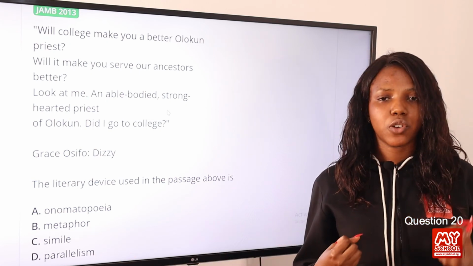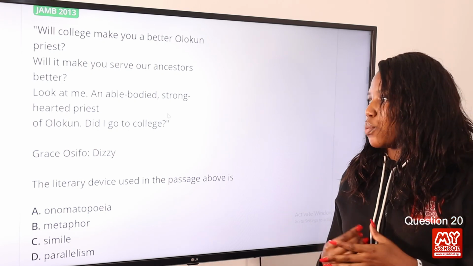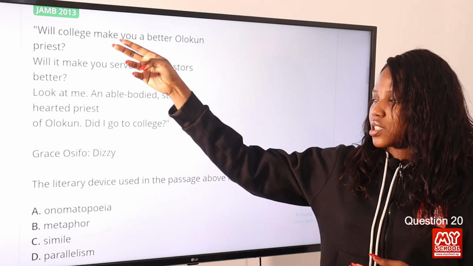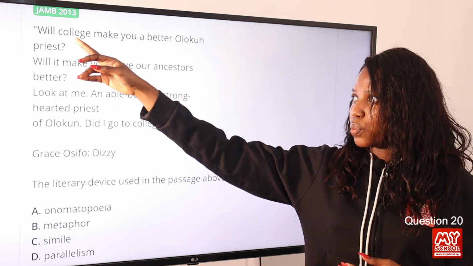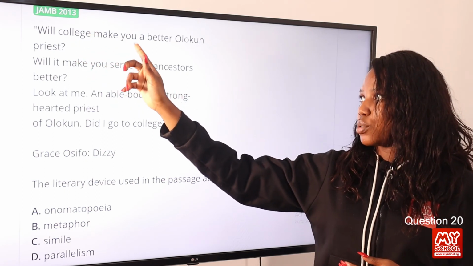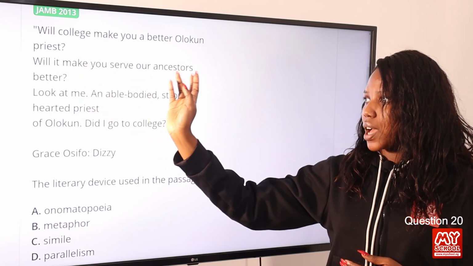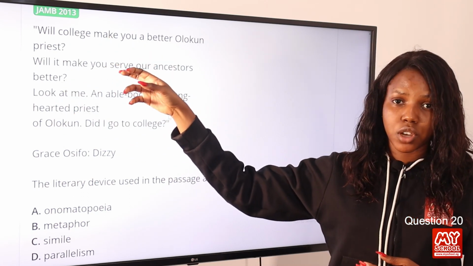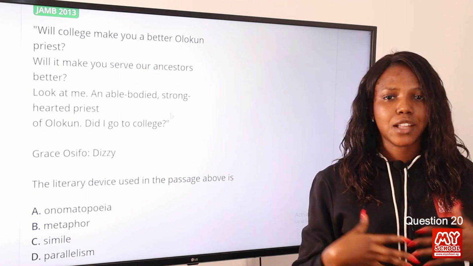Parallelism is a repetition of grammatical elements in writing or in speech. Now, which element has been repeated? We can see the first and the second. This is a question, this is also a question, and it's the same structure. Will college make you a better Olokun priest? Will it make you serve our ancestors better? So we can see the same grammatical structure repeated in line 1 and line 2. So option D is the correct answer to this question.